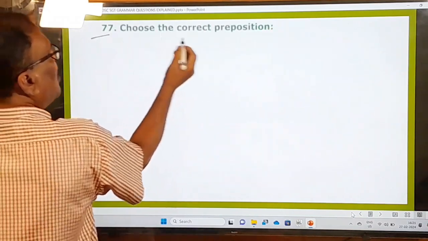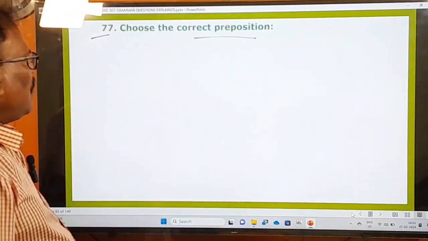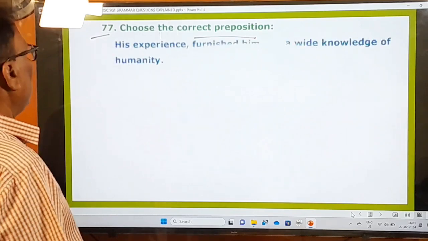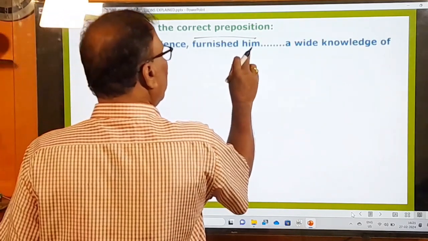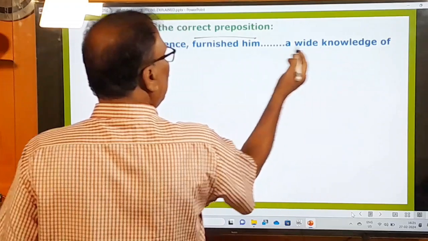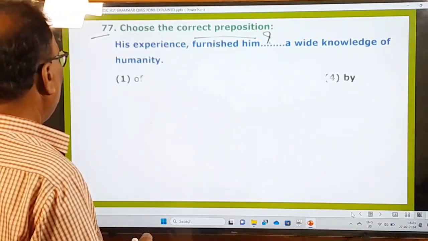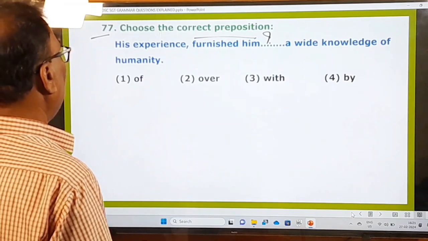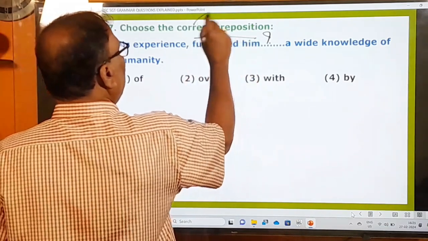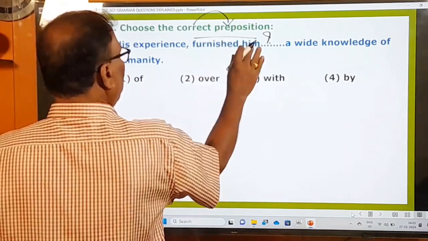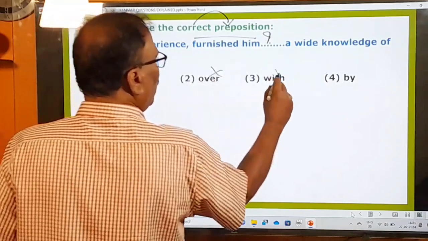77th question. Choose the correct preposition. His experience furnished him dash a wide knowledge of humanity. So this is the question. In this question, there is a blank given. What are the options given here? Let us look at that. So you have to fill in this blank with a correct preposition. So furnished him, of, no, over, no, with, okay, by.